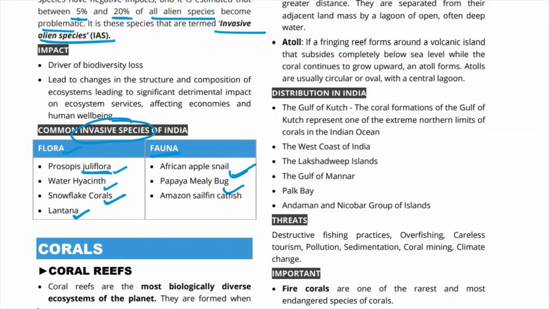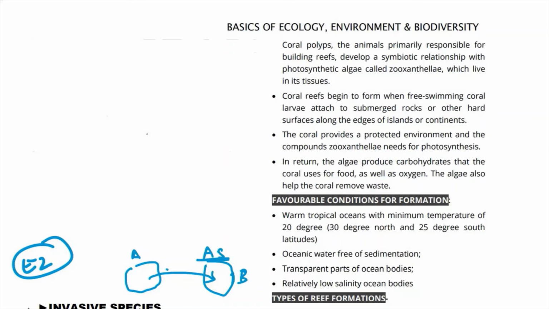Now coming to the very important topic of corals, coral reefs. Coral reefs are the most biologically diverse ecosystems of the planet. So there is a very fascinating symbiotic relationship that exists between coral polyps and this algae that is known as the zooxanthellae algae. Coral polyps are basically those animals that are responsible for building reefs.